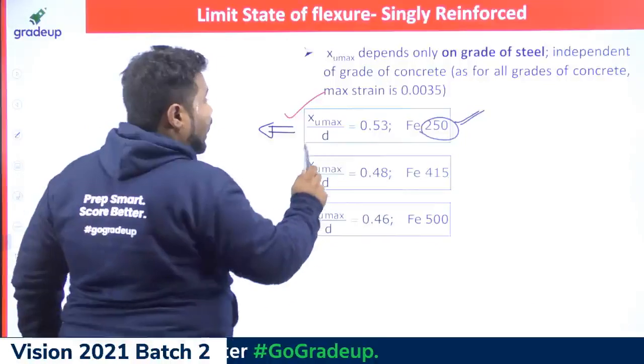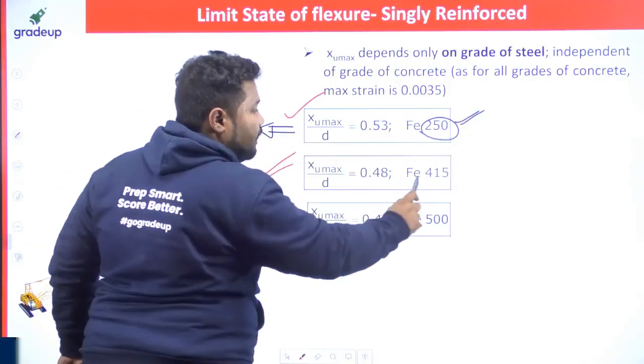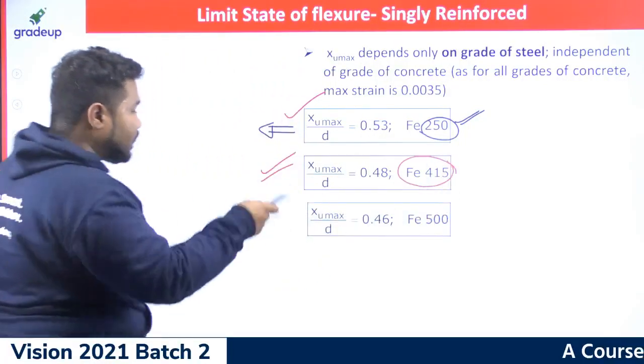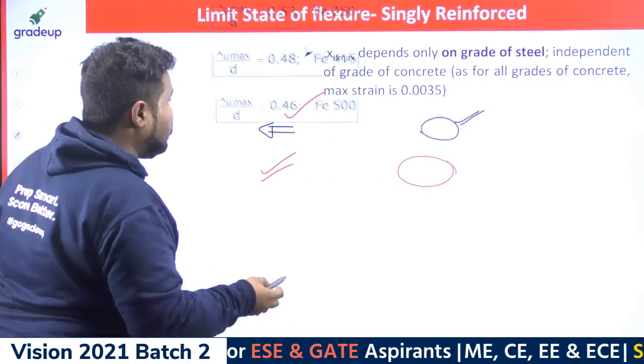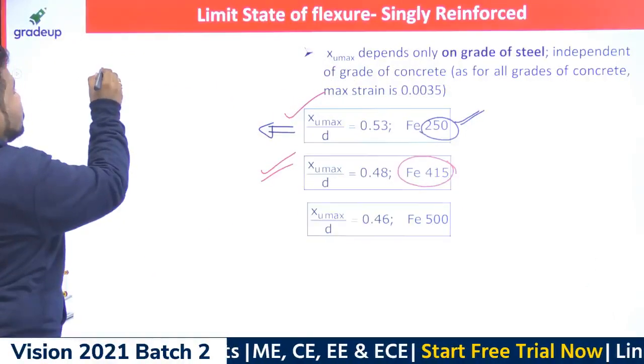Okay, right. And XU max by D is 0.48 for Fe 415 steel. People will ask us how you got this. You use this equation as you had already used it. How did you use this equation?